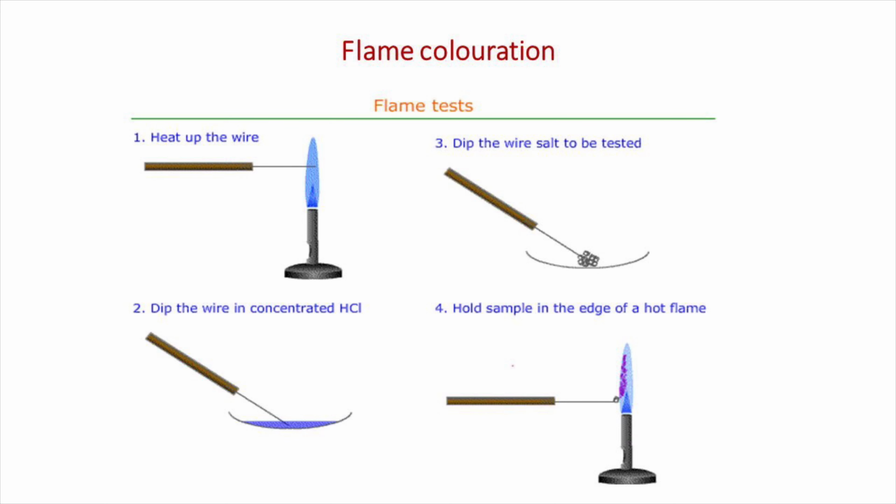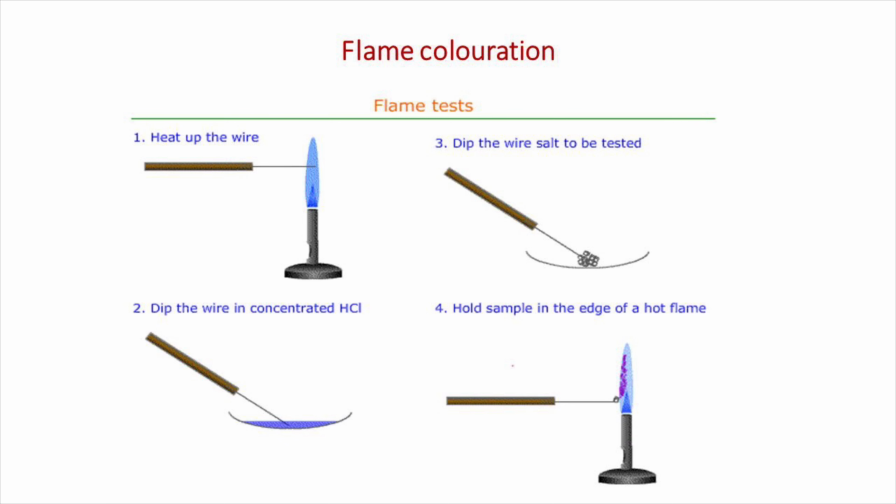A flame test is an analytical procedure used in chemistry to detect the presence of certain elements, primarily metal ions, based on each element's characteristic emission spectrum. Then, how to do a flame test? Firstly, take a clean platinum or nichrome wire. Then, the end of the wire is dipped into fresh hydrochloric acid and then into the solid sample under test.